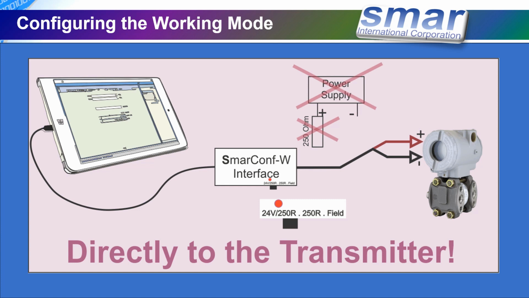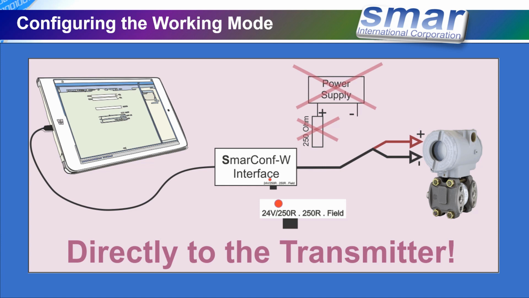This is an excellent solution to use the interface in a bench or in a place that you don't have the full installation and you need to access the transmitter and see how it's working, or prepare the configuration before installing or sending to some place.